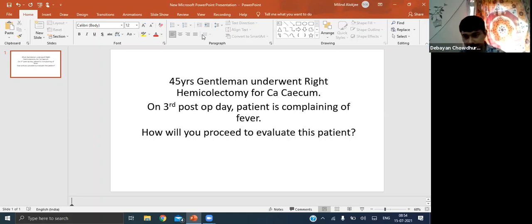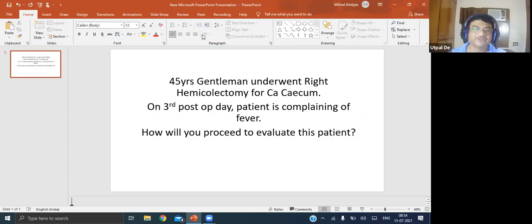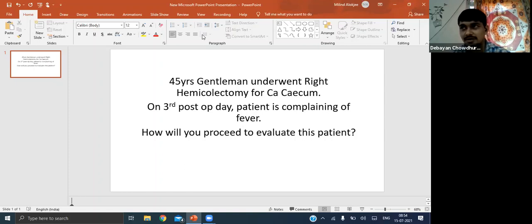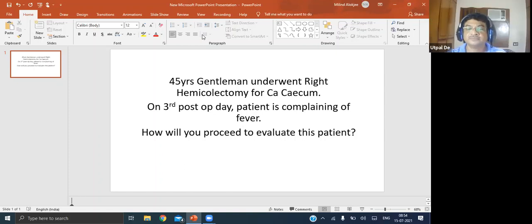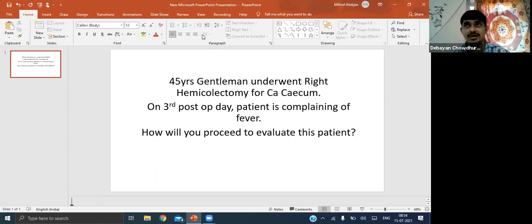Now tell me the calendar of the first week. What fever occurs then? First occurs atelectasis on POD 1 to 3, sir. If it is unresolved, then unresolved atelectasis may lead to pneumonia.